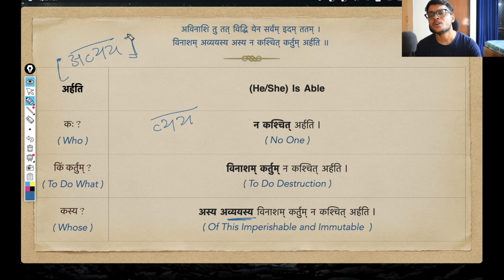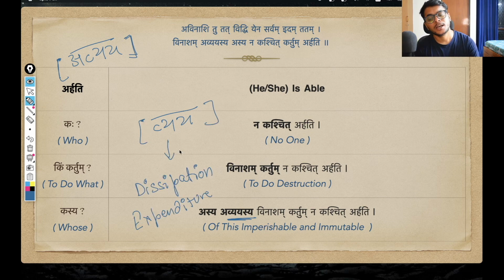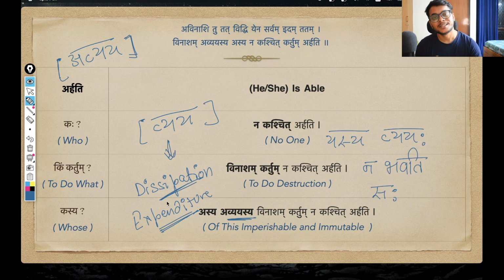Okay, and this avyaya also, this is coming from actually vyaya. So vyaya, this is the main word here. And vyaya simply means dissipation or expenditure, like reduction of something, in that sense. And from this vyaya, from this dissipation, expenditure, we are getting this avyaya. This does not look like it, but it is a samasa, because the way we are expanding this avyaya is yasya vyayaha na bhavati. That one whose vyayaha, whose dissipation, na bhavati, does not happen, saha, that is called avyaya.